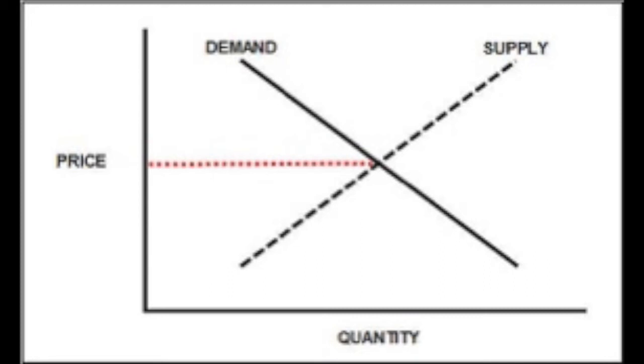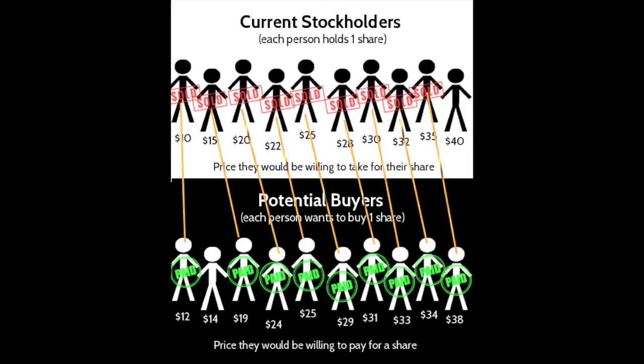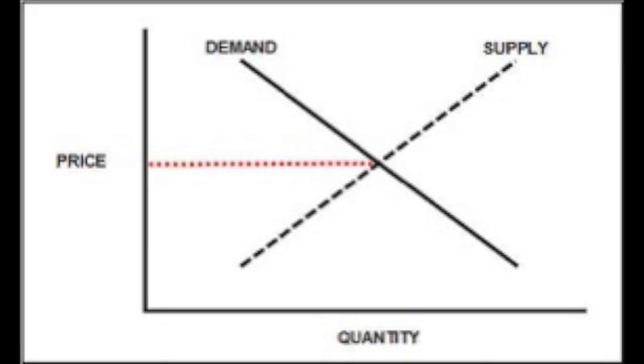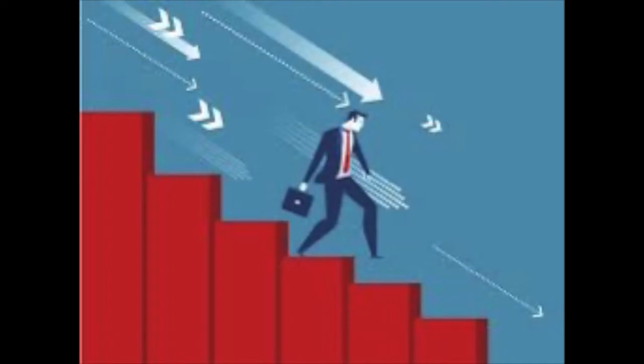So let me say an example. Let's say the stock XYZ has terrific earnings reports, great growth, great management team, then a lot of people are willing to invest in it and are willing to pay more for it because they think they'll make a greater return. And as more investors want it, there's less supply for it and there's more demand, which drives up the price. But again, let's say a company has terrible earnings reports, then that will drive down the price because there will be a huge sell-off and there's more supply than there actually is demand.